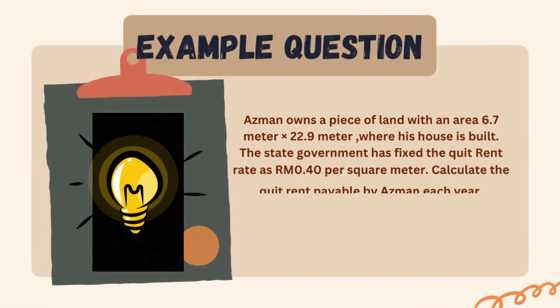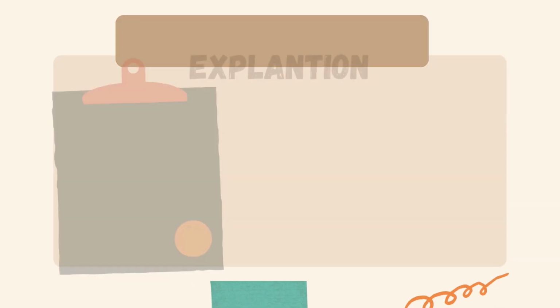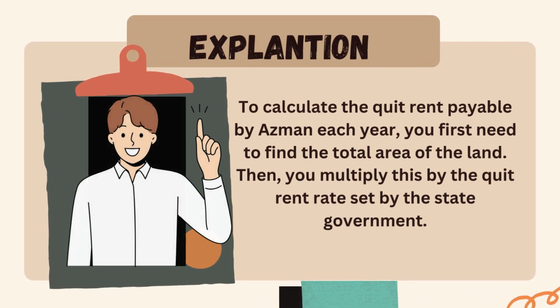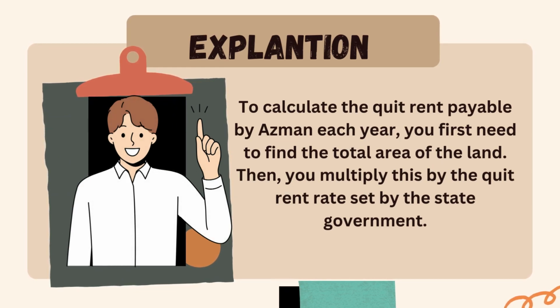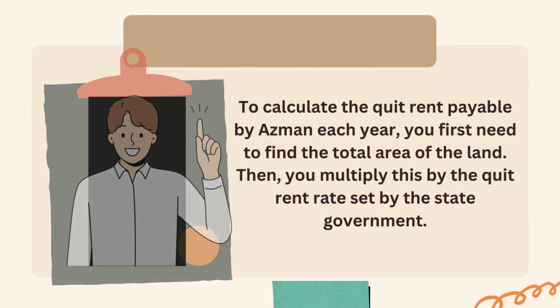Example question. Asman owns a piece of land with an area of 6.7 meters times 22.9 meters, where his house is built. The state government has fixed the quit rent rate at 40 cents per square meter. Calculate the quit rent payable by Asman each year. Explanation: to calculate the quit rent payable each year, you first need to find the total area of the land. Then you multiply this by the quit rent rate set by the state government.